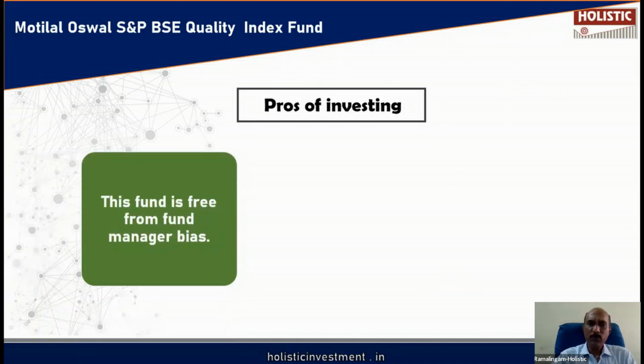This fund is free from fund manager bias. There is no stock selection risk. The fund manager will not pick and choose the best stocks. Normally in the actively managed fund, the fund manager will pick and choose the best stocks. So when he does his analysis, if he commits a mistake, he may end up choosing the wrong stock. So this is what is known as stock selection risk or fund manager bias.